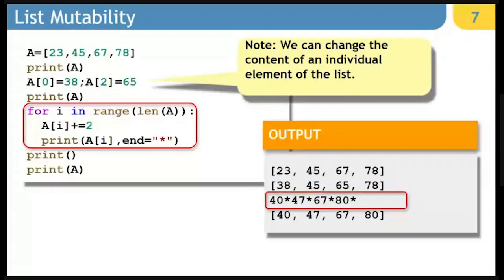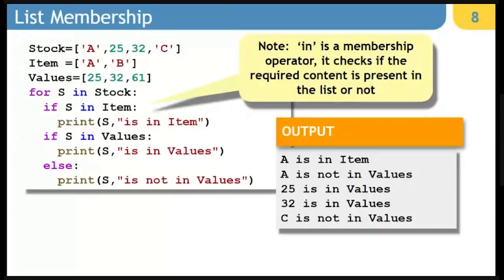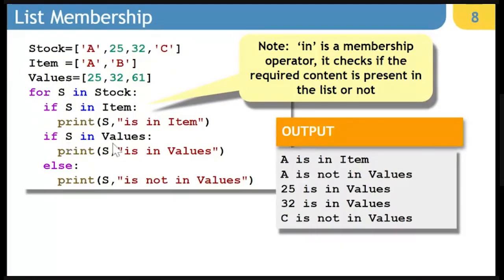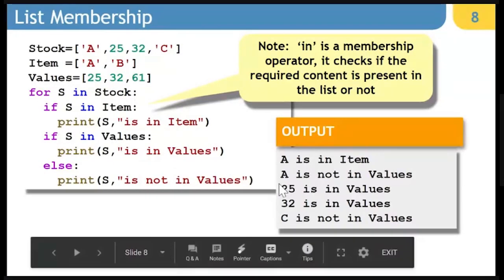Next, membership. Membership works exactly the same way in both of them. If you have for S in stock, stock is containing a, 25, 32, c, and item contains a and b, and values contain 25, 32, 61. So if I say for S in stock, it will start from a and check whether a is present in item or not. a is present in item, so it will display a is in item. And then as you have this if statement independent, it will check whether S is in values or not. It is not finding it in values, so it is going to display a is not in values.